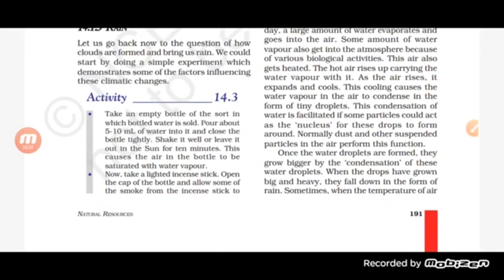First of all, the water vapor is formed because sunlight falls on the surface of water bodies, and when it evaporates and reaches a higher altitude, it gets condensed into water droplets. These water droplets combine with other water droplets to form bigger drops of water, and that helps in the formation of a cloud, and when the cloud becomes heavy, precipitation occurs. That is, rainfall occurs, students. So this is how the water moves from the earth and again comes back to the earth, that is the water cycle.